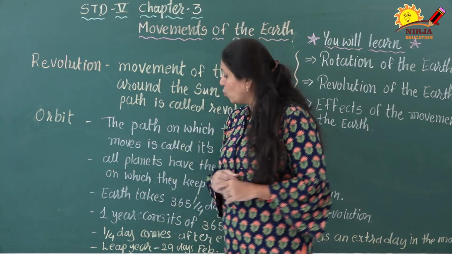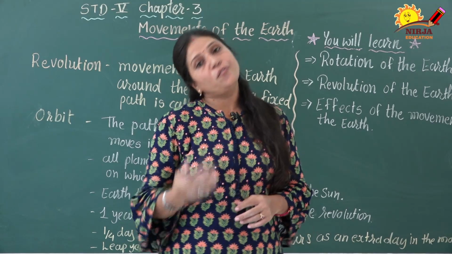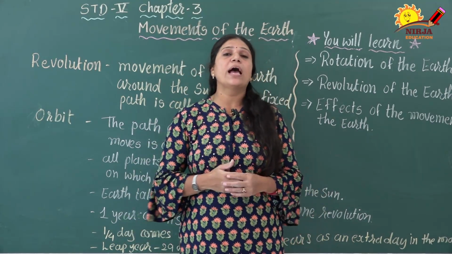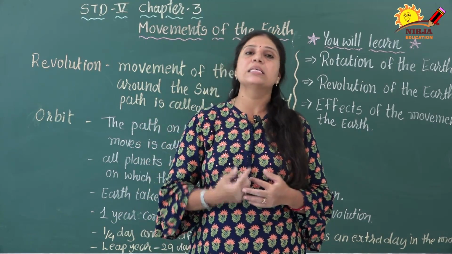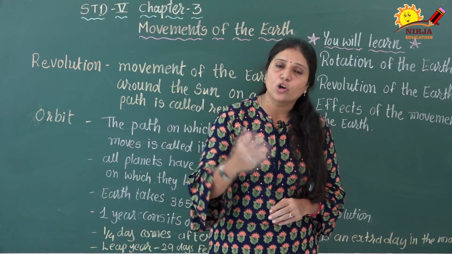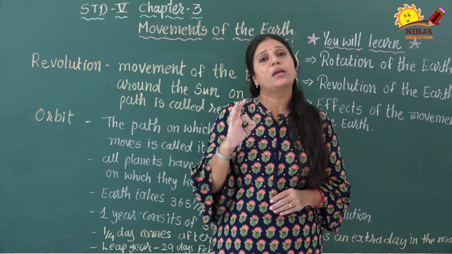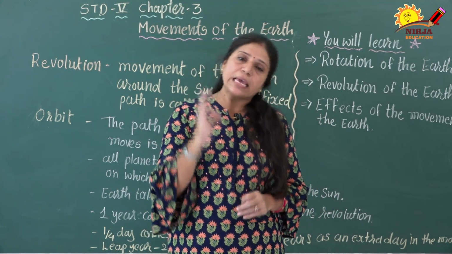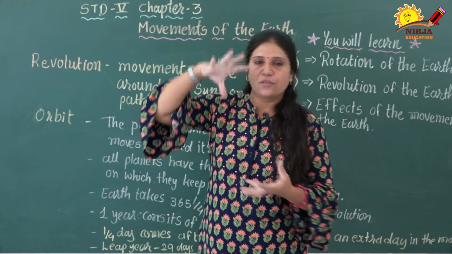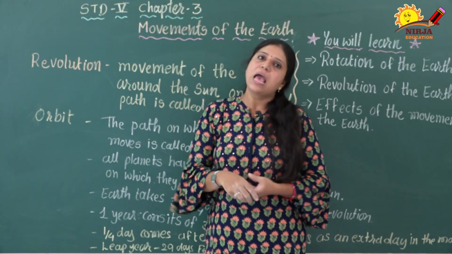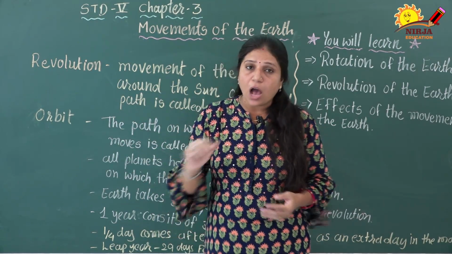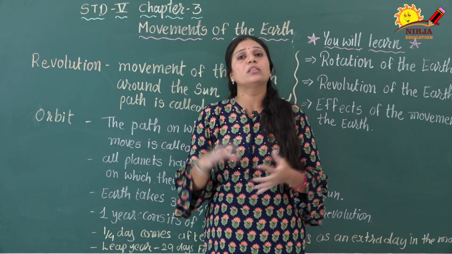Now we are going to know about what is the effect of this revolution on our earth, right? As we know, the effect of rotation is that we can feel the day and night on earth. What is the effect of revolution? The main effect of the revolution is the change in seasons. The angle at which the sun's rays fall on the earth and the length of the days cause these changes. How can it make a change in the seasons?